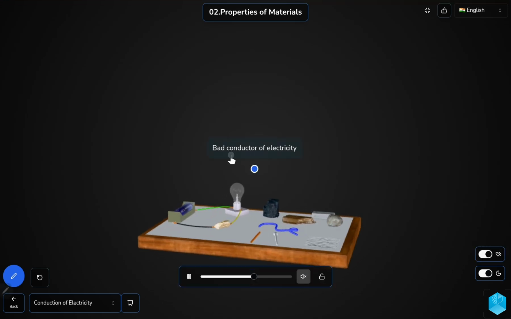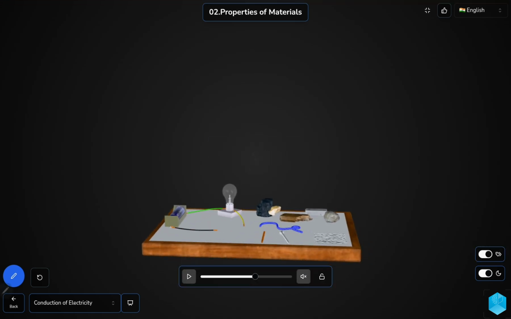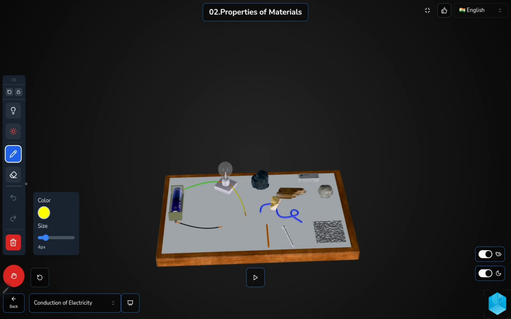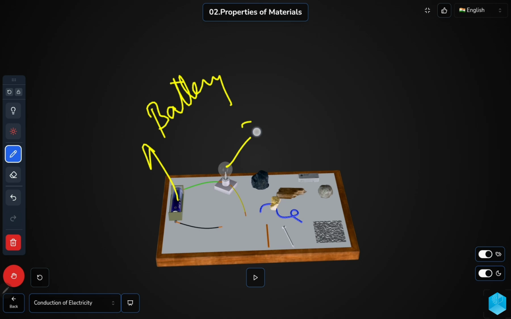How can we examine? This is the electric circuit. What do we have in an electric circuit? We have a battery. Then we have a bulb, right? Then we have wires connected. These are all wires connecting the battery to the bulb.